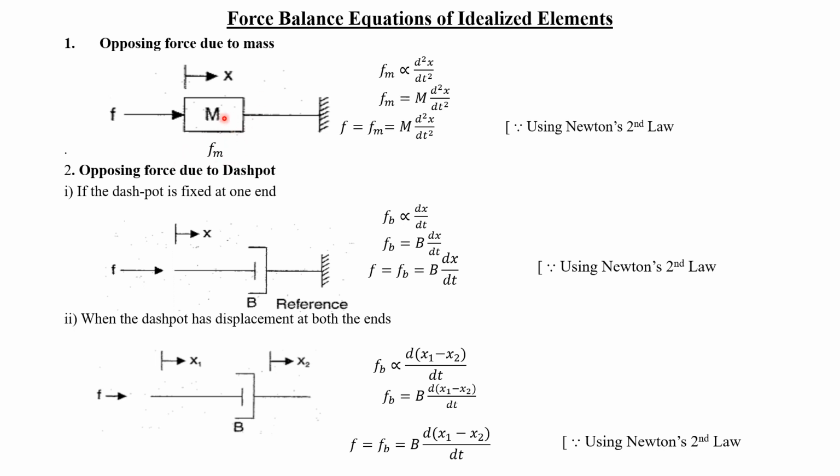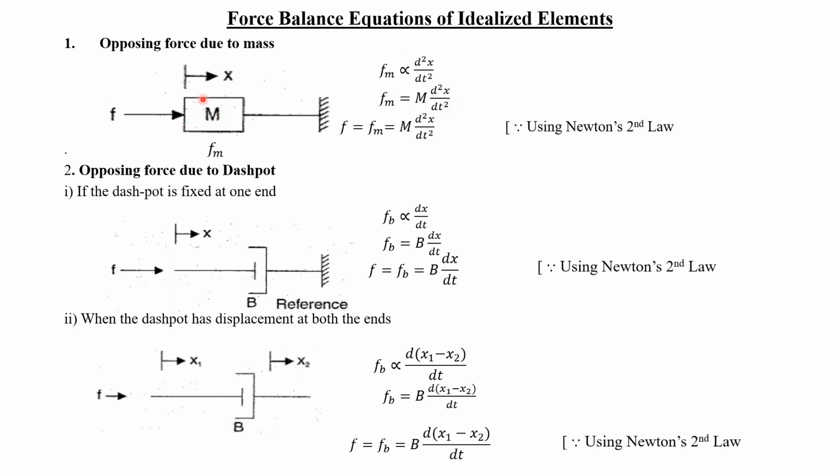So this Fm will be directly proportional to the acceleration of the body. This is already a derived result. Now, to remove the proportionality, we have to introduce a constant, that is m, which is equal to the mass of the body. So Fm will be equal to m into d square x by dt square.